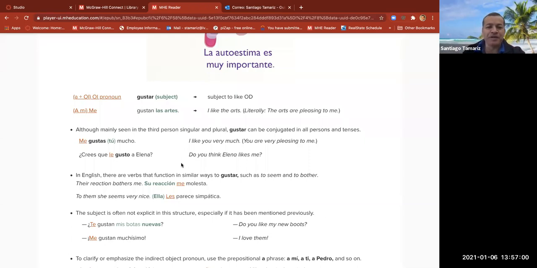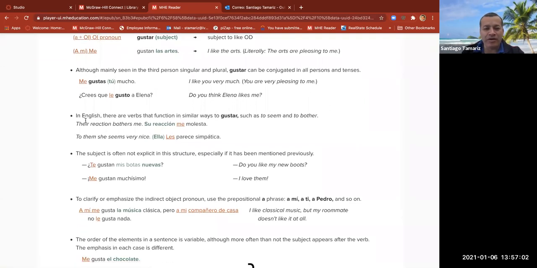Bien. Okay, here another rule. In English, there are verbs that function in similar ways to gustar, such as to seem or to bother. The reaction bothers me. Su reacción me molesta. You can say also me molesta su reacción. Either or. Su reacción, subject.